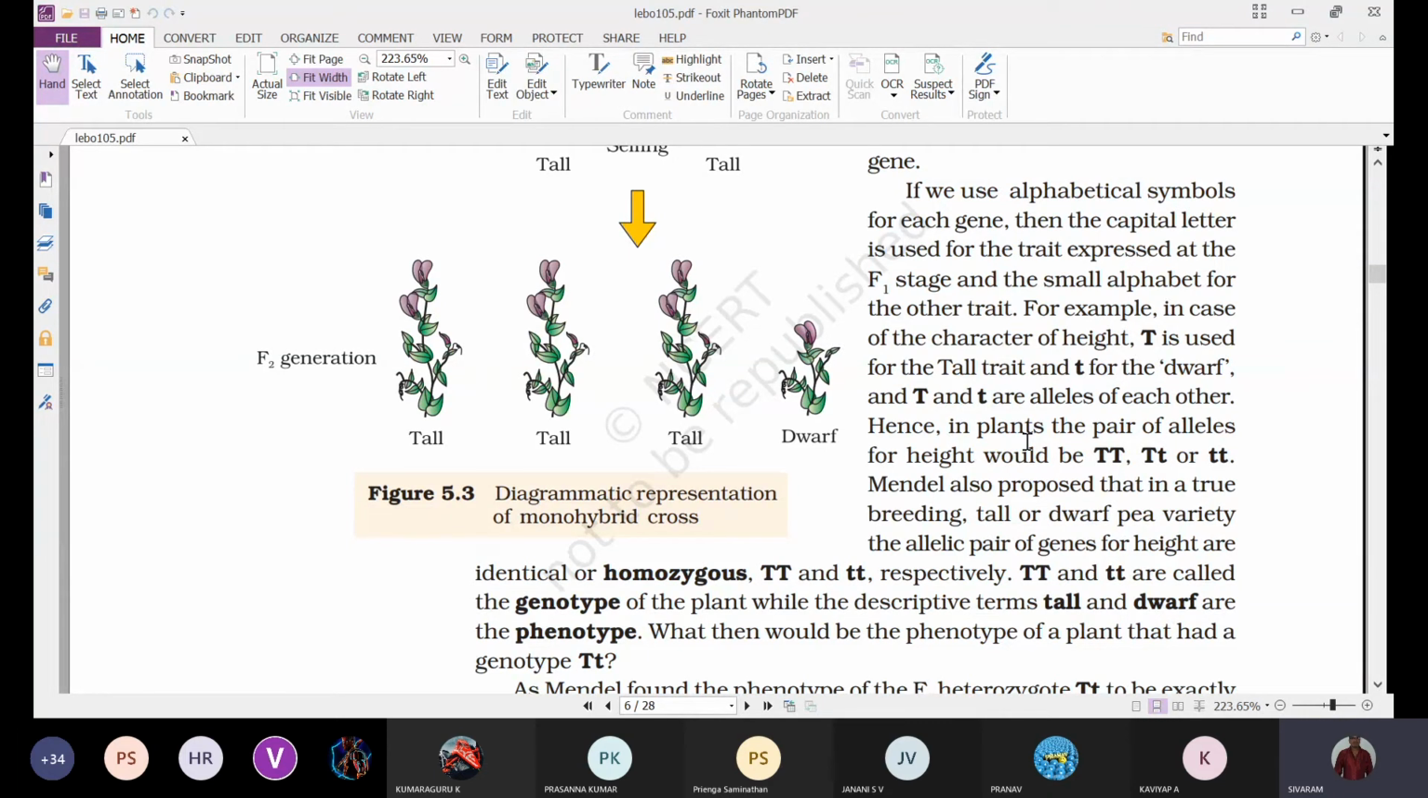So that's what we can see here. If we use alphabetical symbols for each gene, then the capital letter is used for the trait expressed at the F1 generation, and a small alphabet for the other trait. Whatever trait is not observed in the F1 generation, for that trait we have to use the small letter. For example, for the character of stem height, capital T is used for the tall trait and small t for the dwarf. The capital T and small t are the alleles of each other.